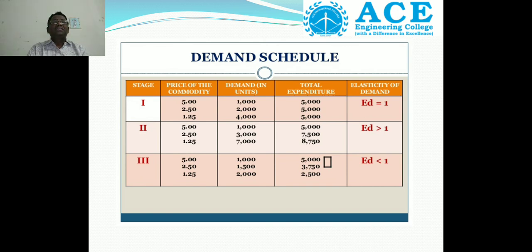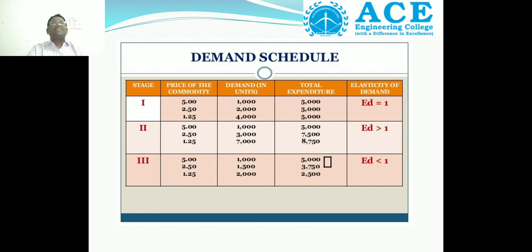In the third stage, if the price is reduced from 5 rupees to 2 rupees 50 paisa and 1 rupee 25 paisa, the demand increases, but not to the level of the second stage. Then the total expenditure is reduced.